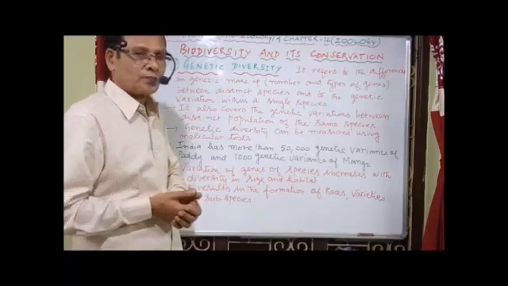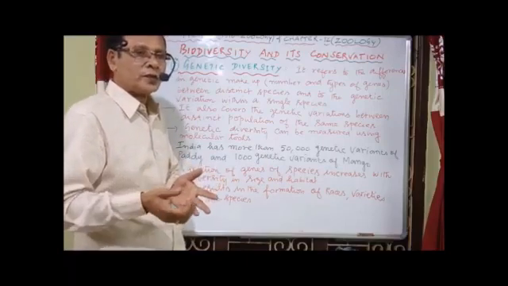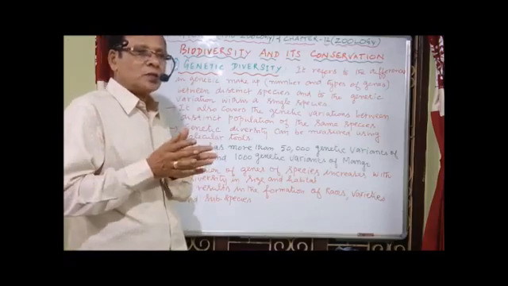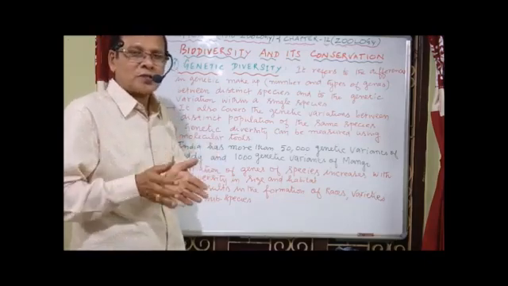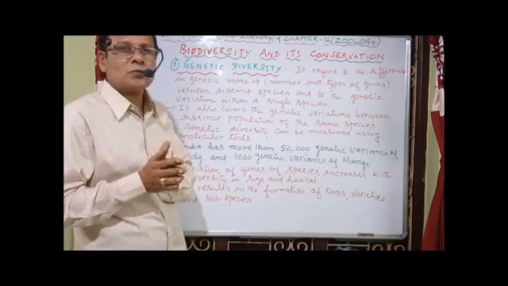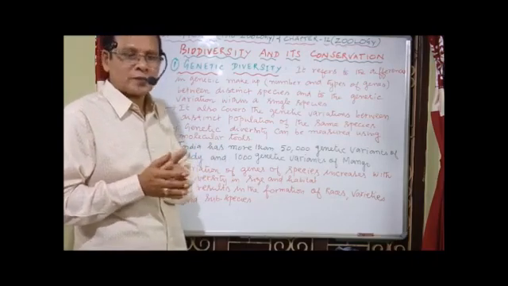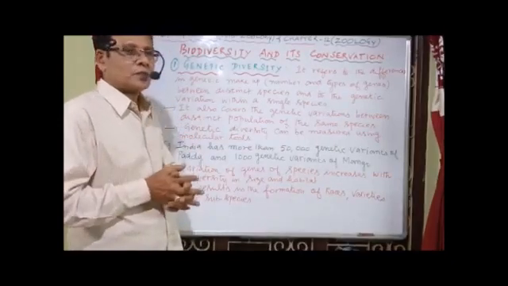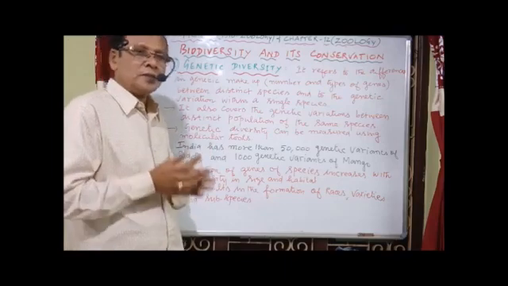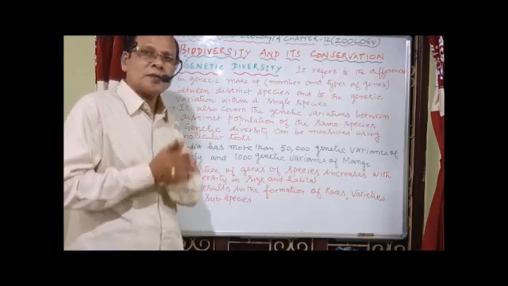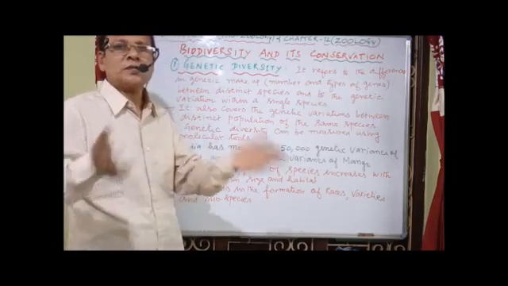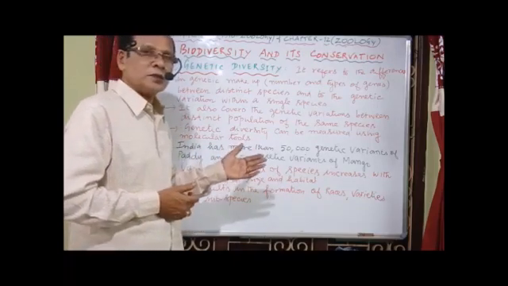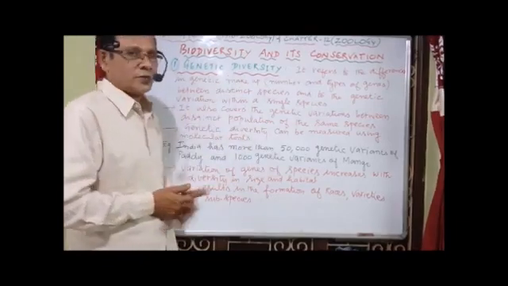Rauwolfia vomitoria, a medicinal plant found in the Himalayan ranges, shows differences in the potency and concentration of reserpine. I'll write it on the board later. This is because of genetic variability or genetic diversity, and that's about its importance.